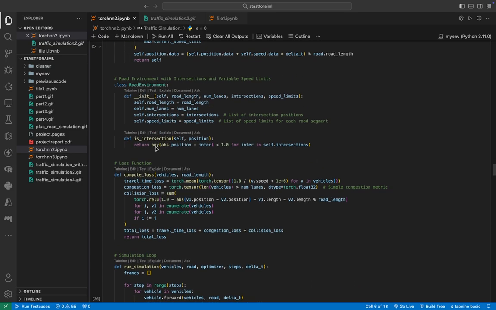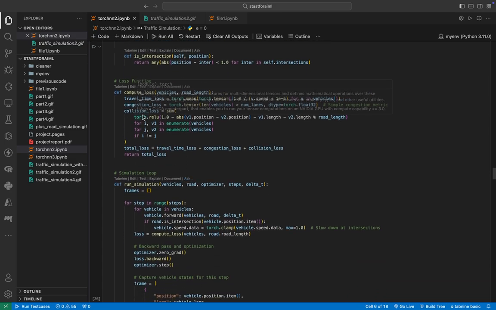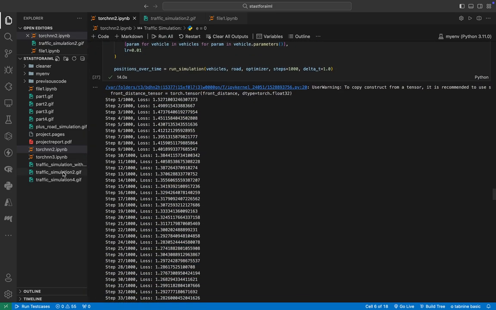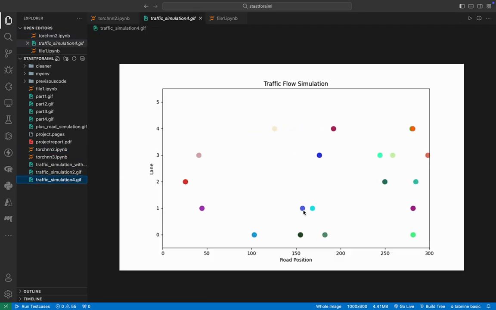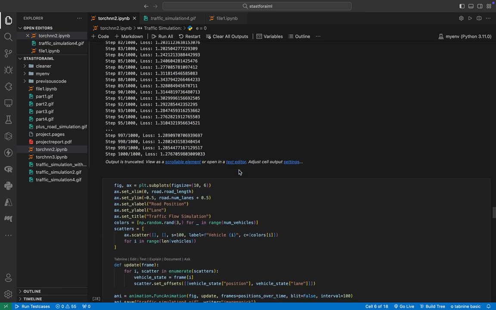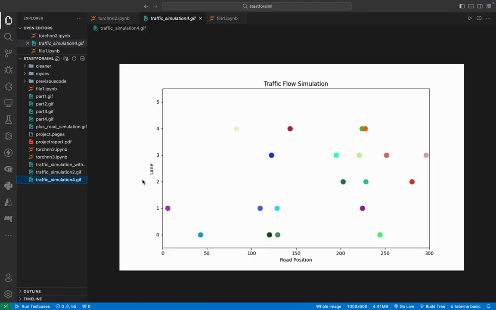So here is also a road environment with an intersection, that is, whether any intersection is available or not. Then the compute loss has all the same functions as previous, and then we run the simulation. So in this you can see how a vehicle will change lane on the basis of whether the next lane is empty or not. Here you can see multiple vehicles are changing lanes based on how much time they can reduce or how much optimization they can do, and each vehicle has its individual properties. So in this way we have trained this model also, and as you have seen, this is the animation or GIF of our lane changing simulation in traffic flow.